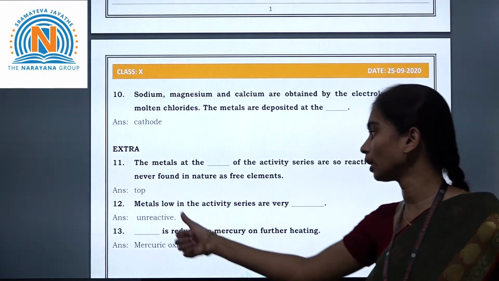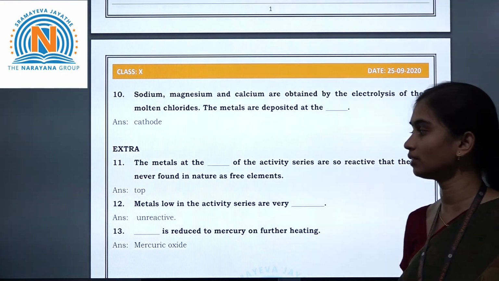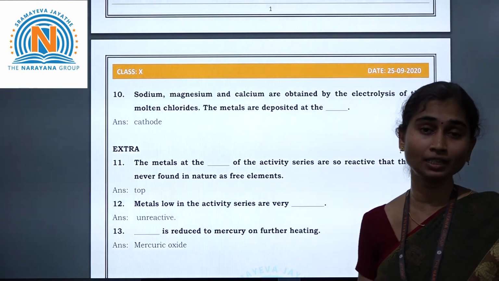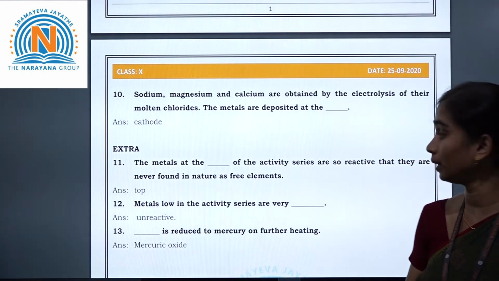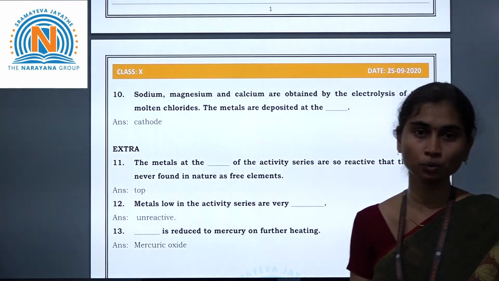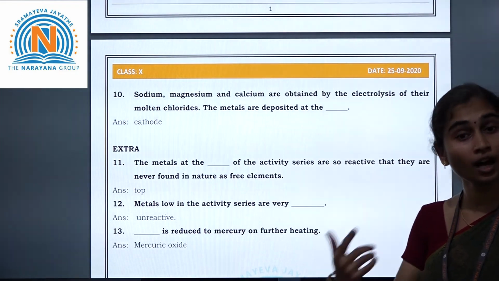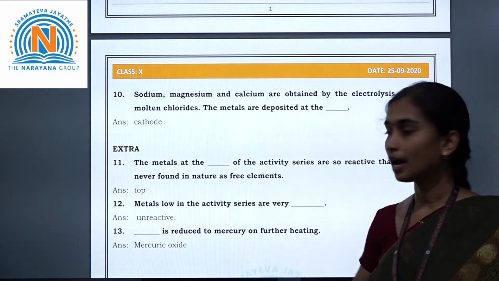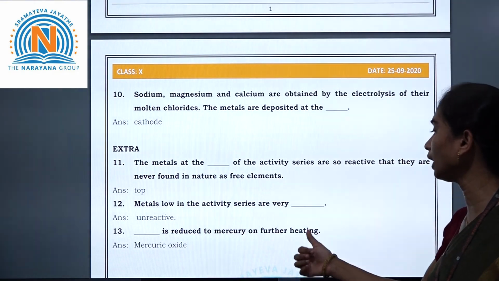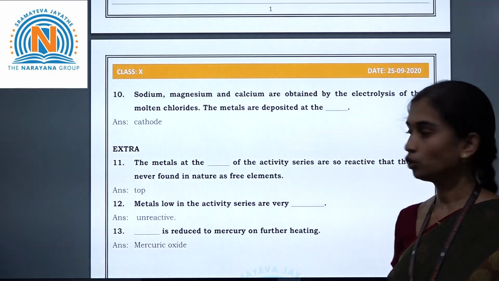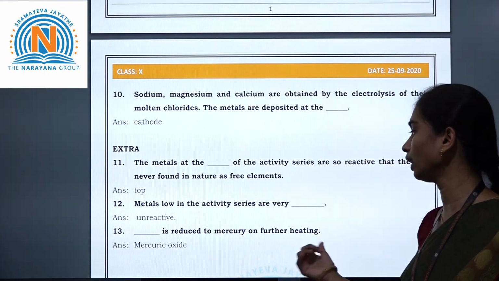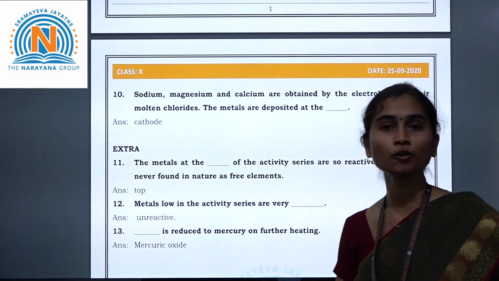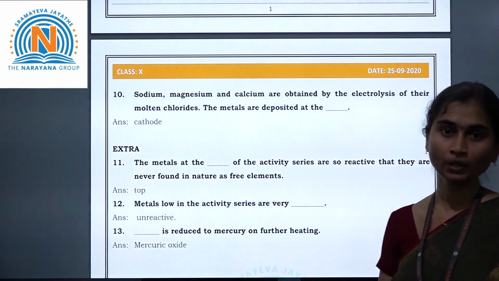And the next question: metals low in the activity series are very dash. The metals present at the bottom part of the activity series are unreactive metals, or we can say the least reactive metals. Understood? And the next question: dash is reduced to mercury on further heating. Which is reduced to mercury on further heating? Mercuric oxide, right? So what is the formula of mercuric oxide? HgO.